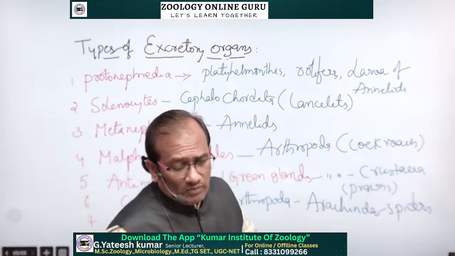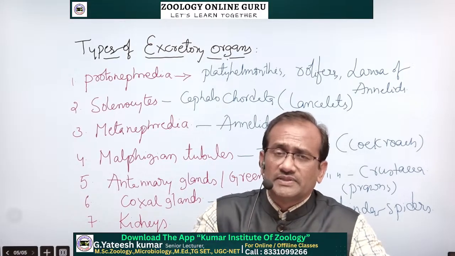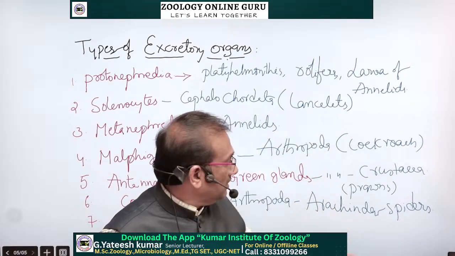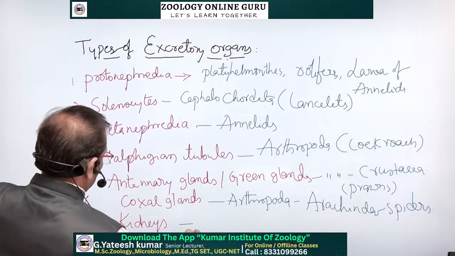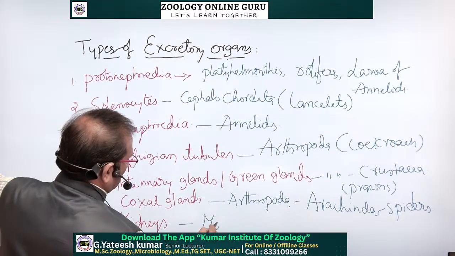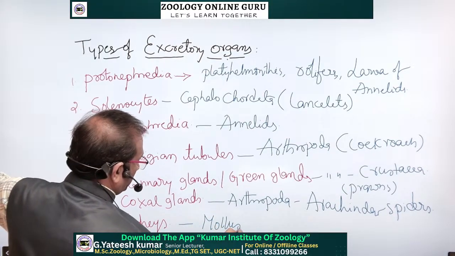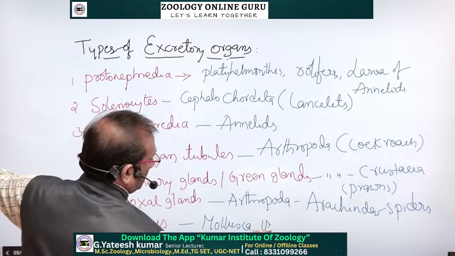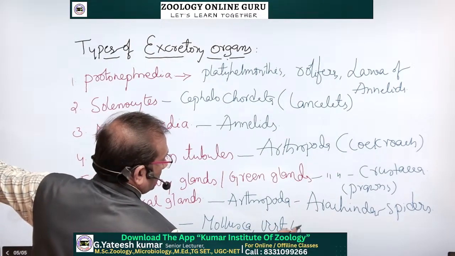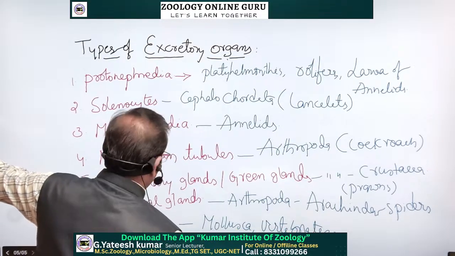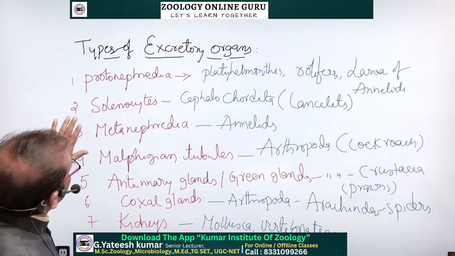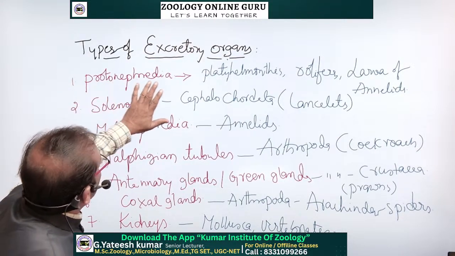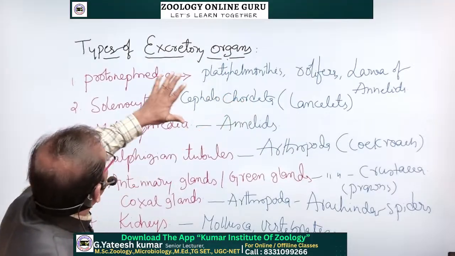Spiders especially are with coxal glands. And kidneys: some of the mollusca and vertebrates are with kidneys.